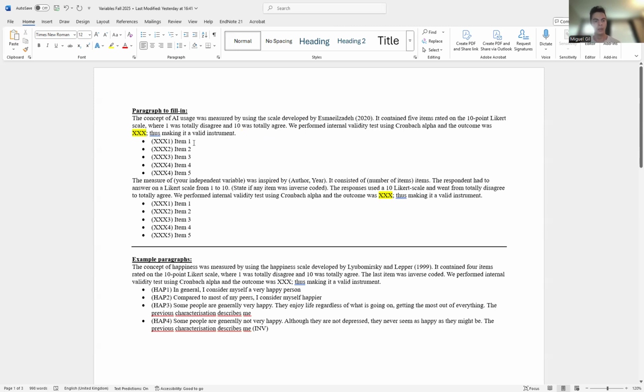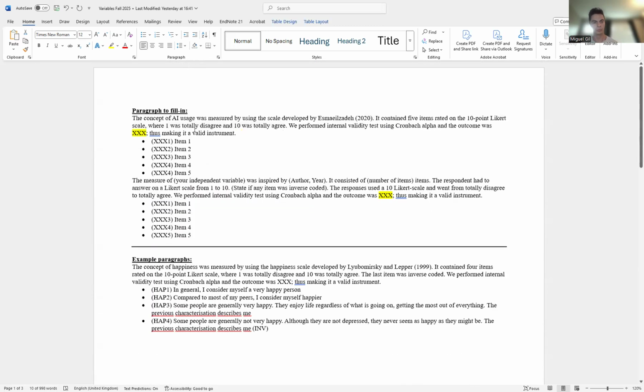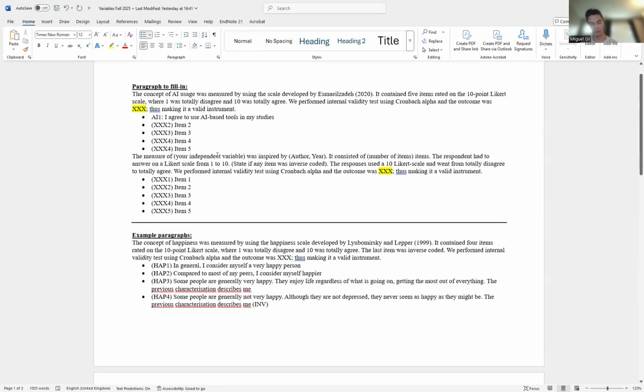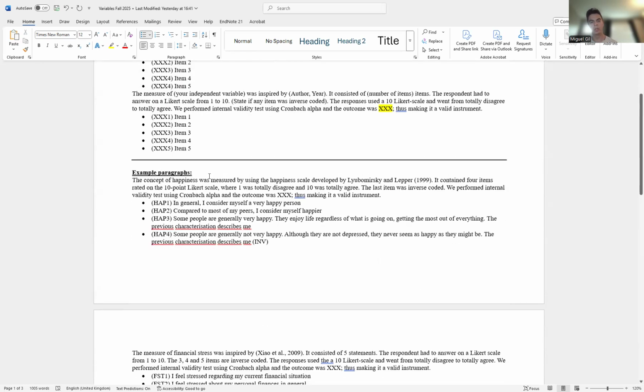Then just copy paste the items here, like AI1. Put it here. Copy paste, just like this. And just copy paste everything, right? So copy paste all the items and then move to the next paragraph.